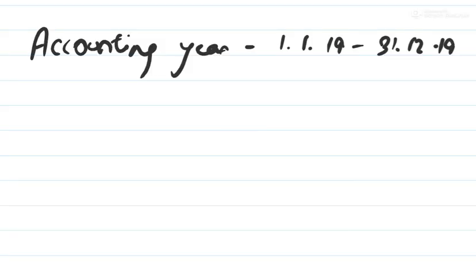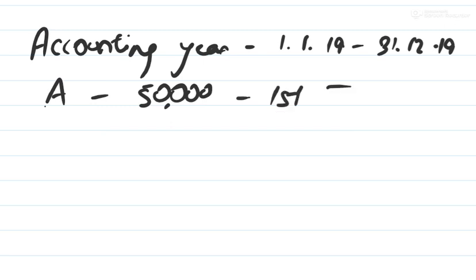Okay, so understand this with the help of an example. Suppose A is a partner in the partnership firm, and what does he do? He makes a drawing of 50,000 rupees on 1st of July